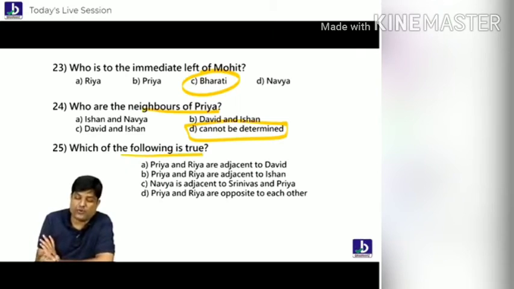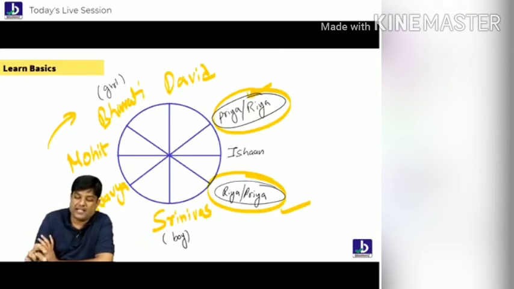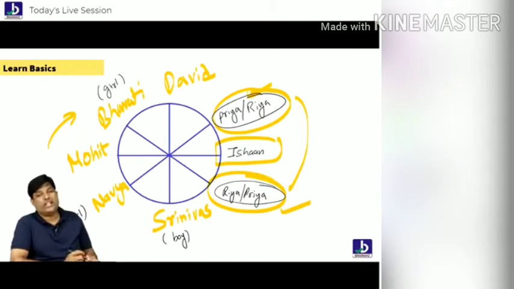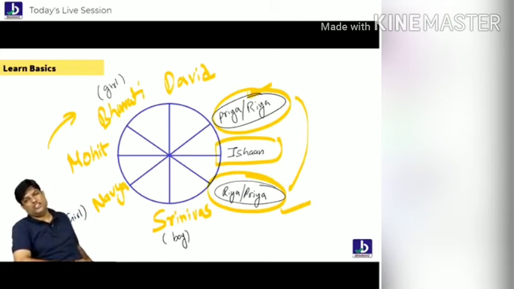Last point. Which of the following is true? Priya Riya are adjacent? No. Priya Riya are adjacent to Ishan? Yes. Priya Riya are adjacent to whom? Ishan. That's the best point. Following everybody? Who gave you this answer? This point: no two girls are adjacent to each other. So that is the one which you are supposed to answer. Are you understanding everybody? Is that fine everybody?